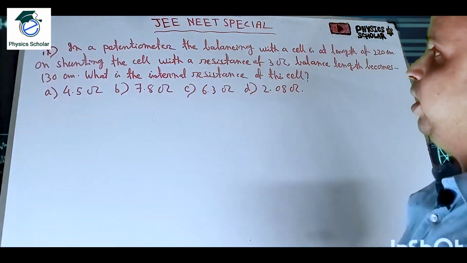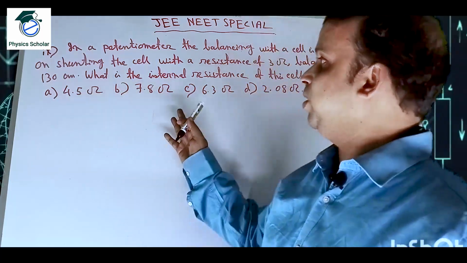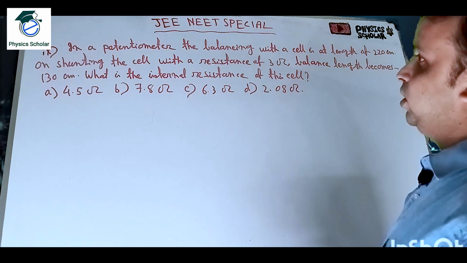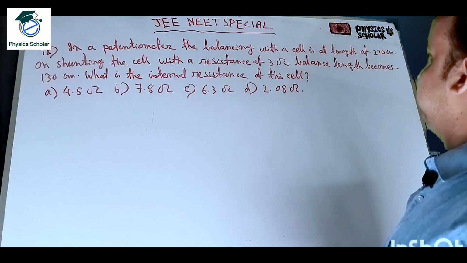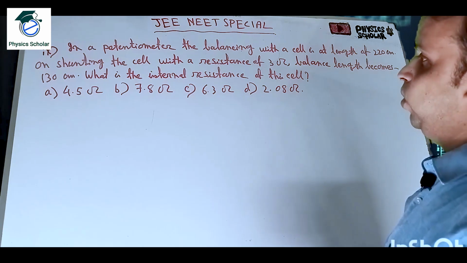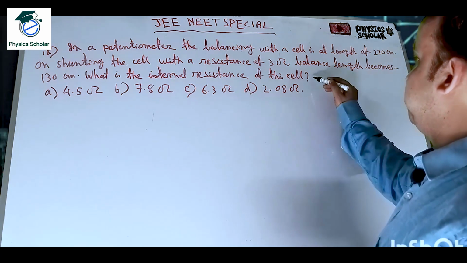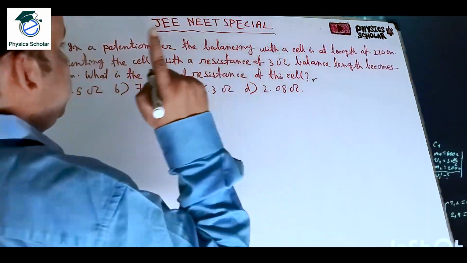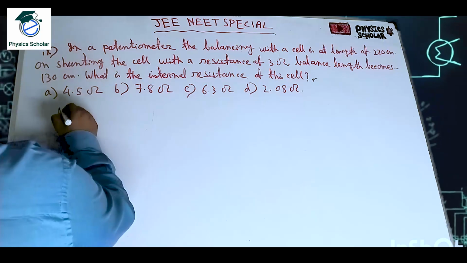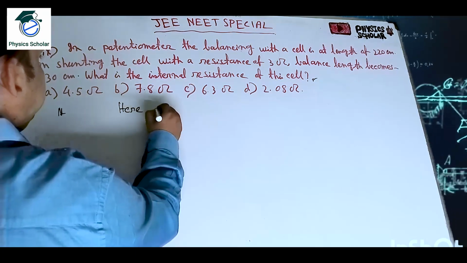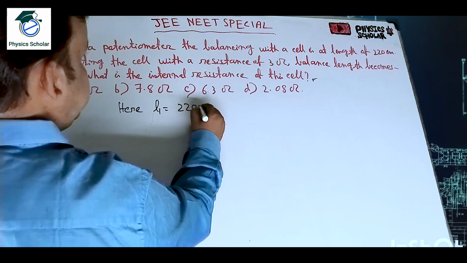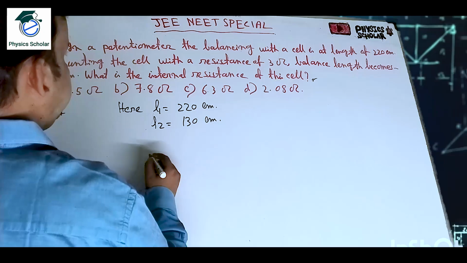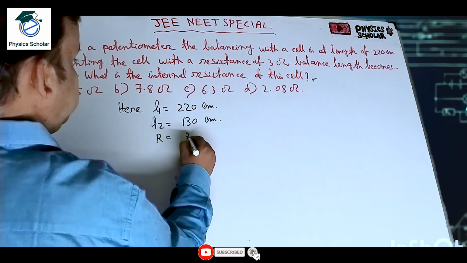Okay students, so now let us come to problem number 9. In a potentiometer, the balancing with a cell is at a length of 220 centimeter. On shunting the cell with a resistance of 3 ohms, balance length becomes 130 centimeter. What is the internal resistance of the cell? Here the formula is there. If you see my first episode, I have given all the formulas. So what is the formula here? Here L1 is equal to 220 centimeter, L2 is equal to 130 centimeter, and R resistance is equal to 3 ohms.